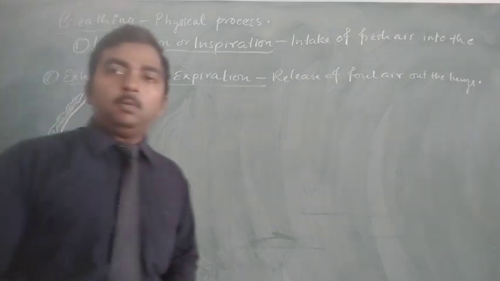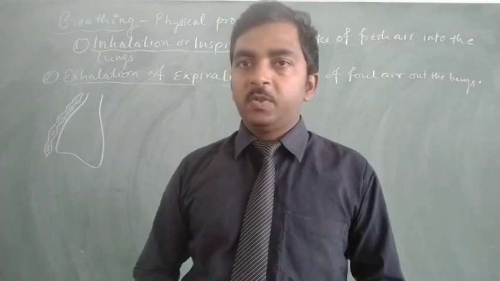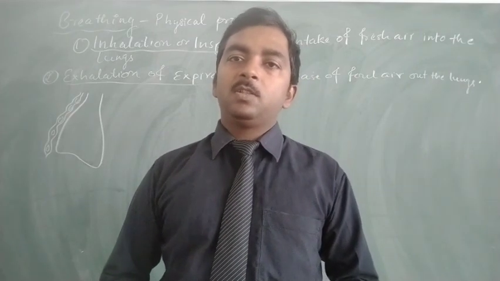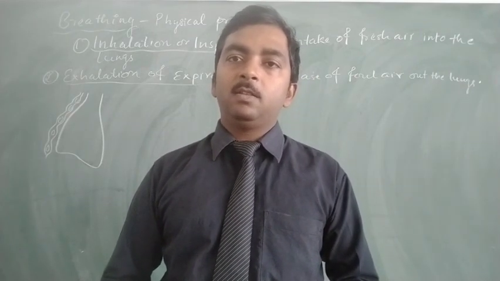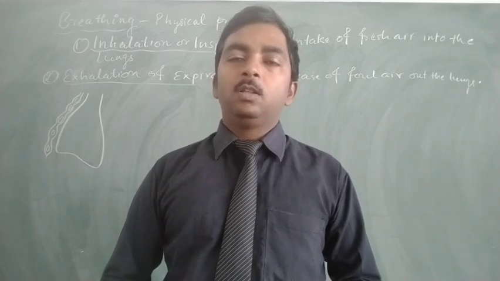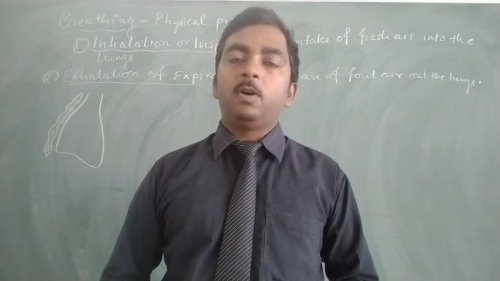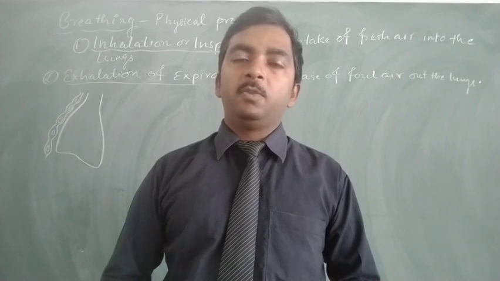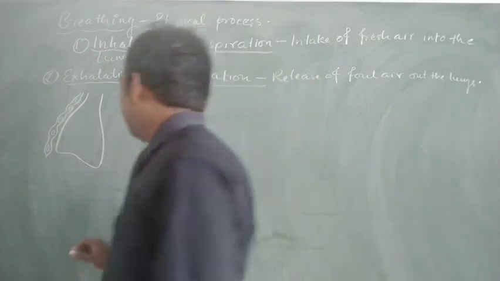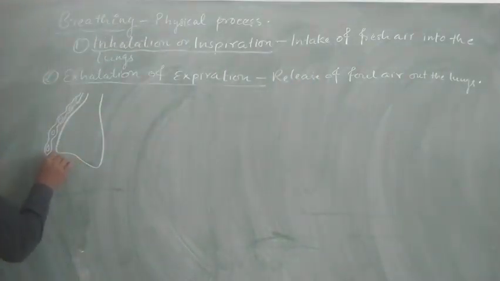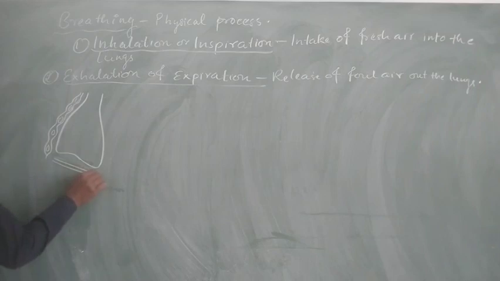The first is the ribs, especially the muscles found in the ribs known as intercostal muscles. And the second structure responsible for breathing is the diaphragm, which is a muscle present below our lungs. Suppose this is the diaphragm. So during the process of inhalation, what happens?